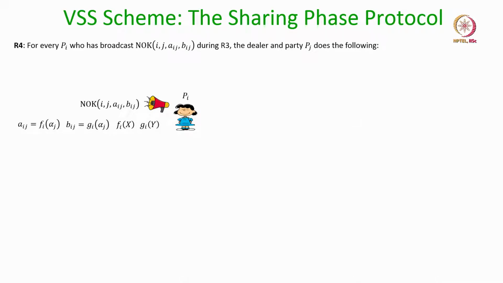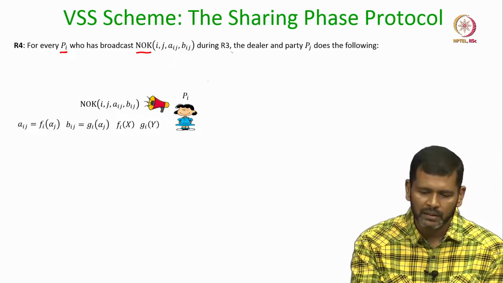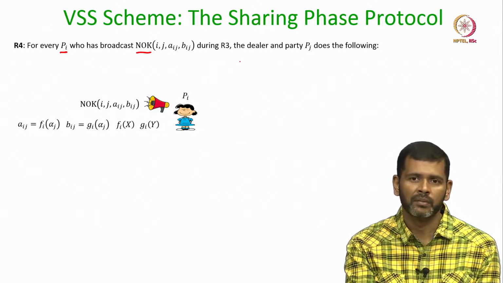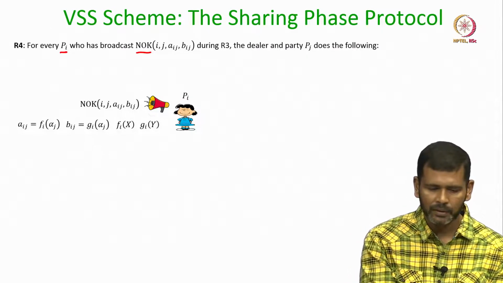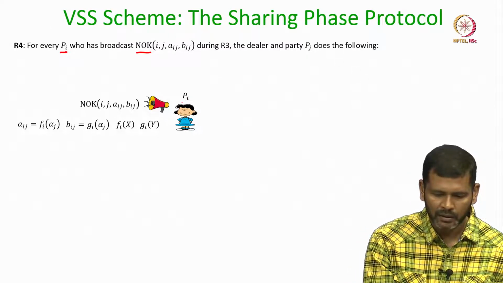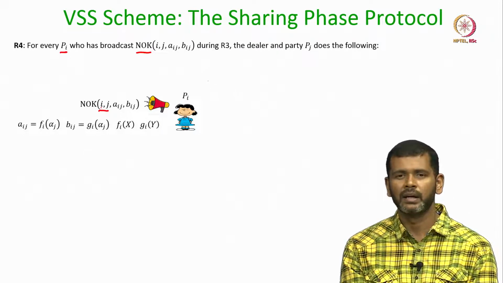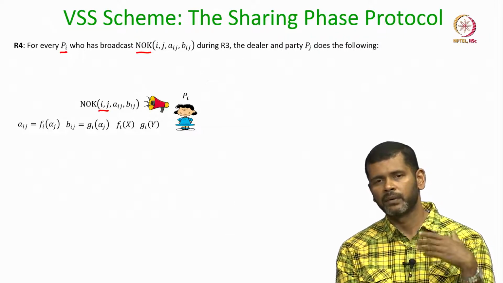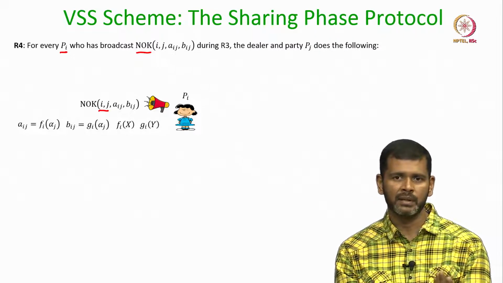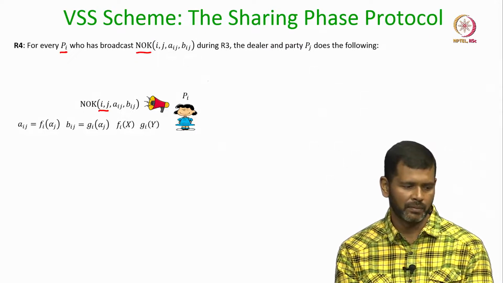Now, let us see what happens during round 4 of the protocol. In round 4, for every party Pi who has broadcasted an NOK message for Pj during round 3, the dealer and the party Pj make public their version of the disputed points. Imagine that during round 3 there is some party Pi who has broadcasted an NOK message against Pj, indicating that Pi has performed the pairwise consistency test and the test is negative from the viewpoint of Pi.